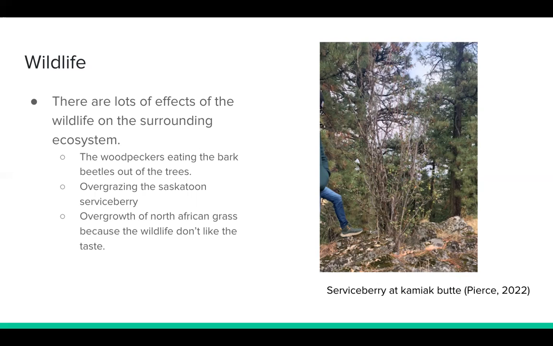One example of a possibly bad impact from the wildlife would be the effect on the Saskatoon serviceberry, as seen on the slide. Since the removal of wolves from much of the United States, the ungulate populations in this region specifically have flourished and had no major predators to keep them in check. Because of this, overgrazing of the serviceberry has been a noticeable issue on Kamiak Butte, which is normally a wide flowering plant and now resembles a pile of twigs.